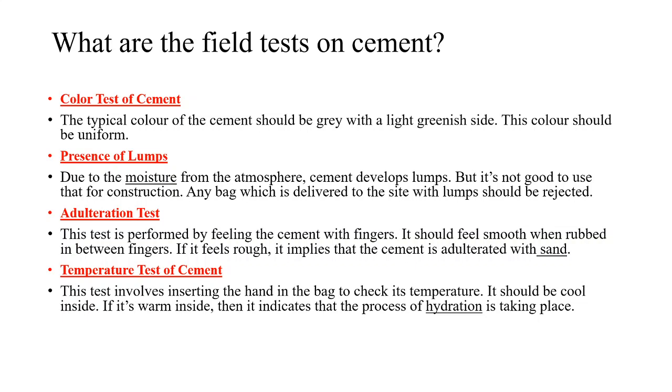First is color test of cement. The typical color of cement should be gray with greenish side, slightly greenish gray. That should be the color of cement and it should be uniform. If the color of cement is not uniform, you can say that it is adulterated. Some stone dust may be mixed in the cement if the color is not uniform.